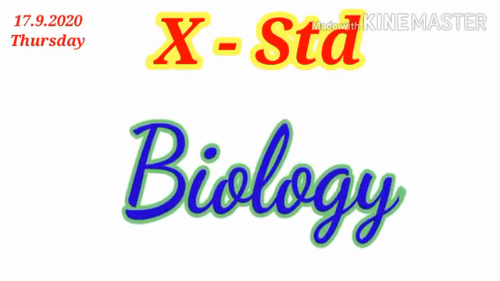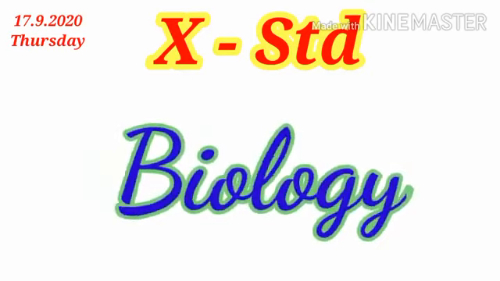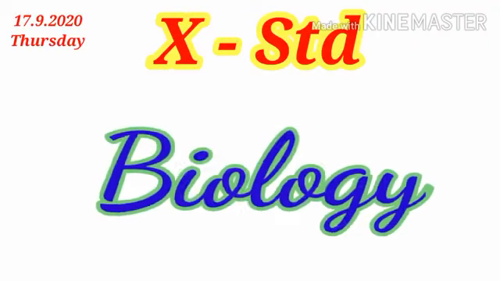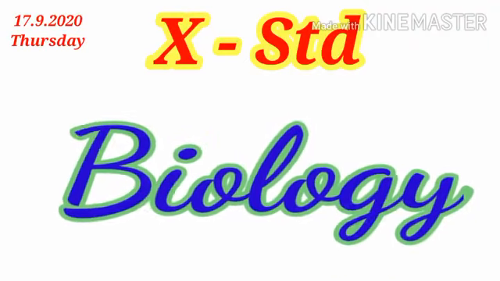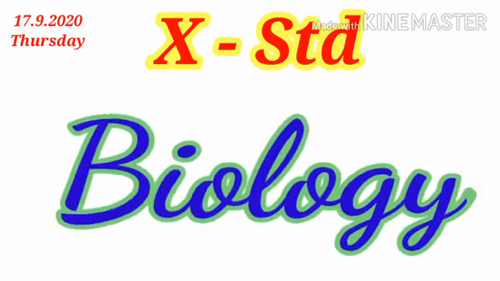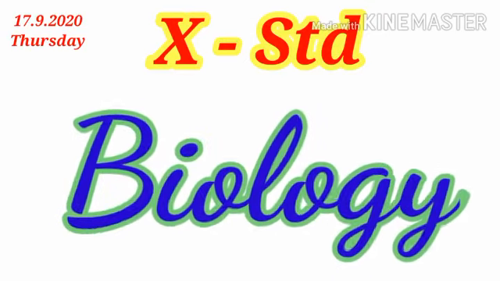We are entering into our new lesson number 16, Plants and Animal Hormones. Plant hormone is the first topic, which will be continued with the animal hormone.